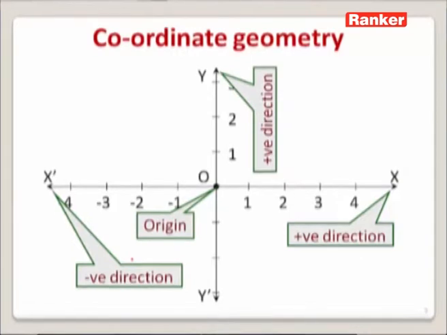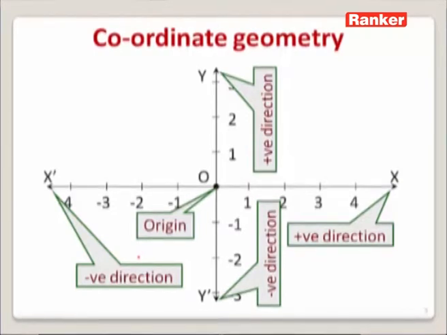Similarly, we can mark 1, 2, 3, 4, 5 and so on, all positive numbers above the 0 on the vertical line, which is nothing but the y-axis. All negative numbers like -1, -2, -3 and so on can be calibrated below the 0 on the y-axis. This is how we can construct or write coordinate axes.